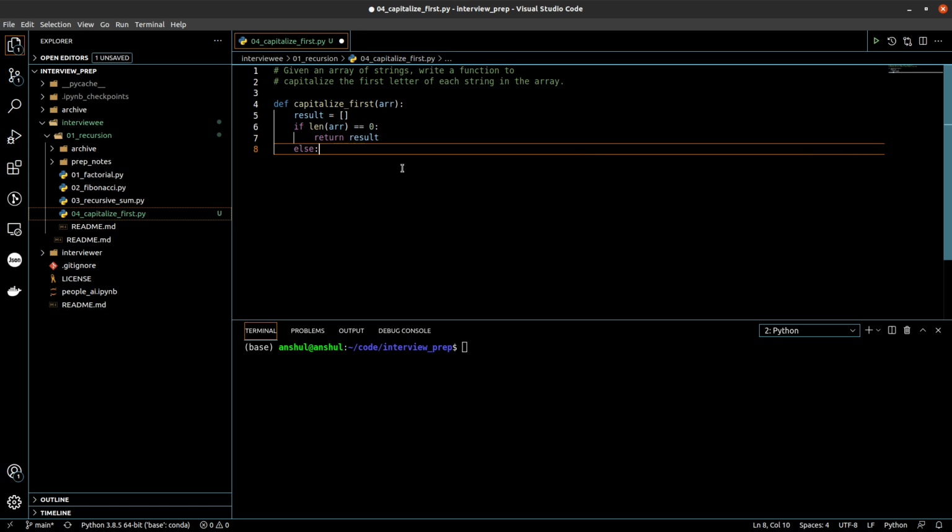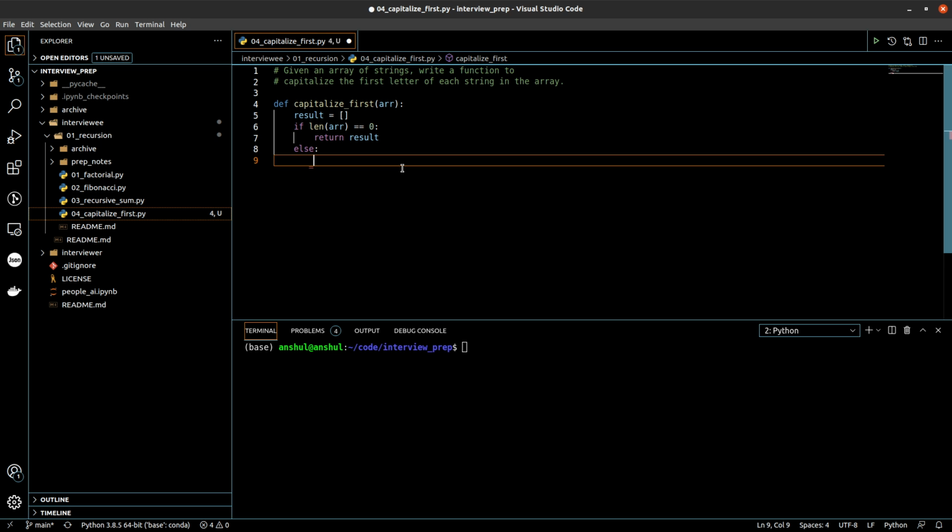Else, in case the length is not 0, for each string that we have in the array, we will always pick up the first element of the array and then append it to the result.